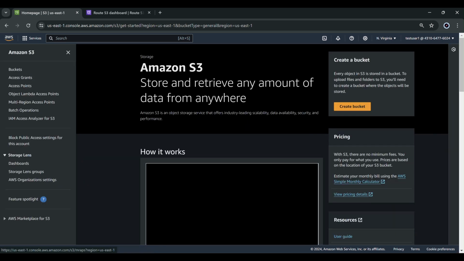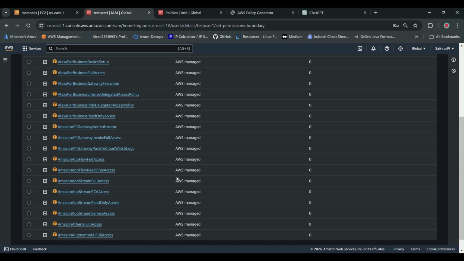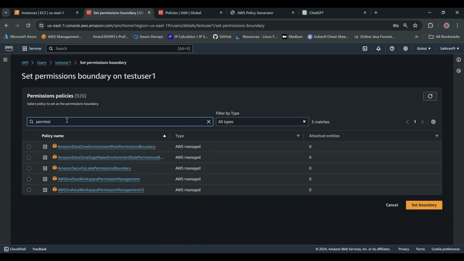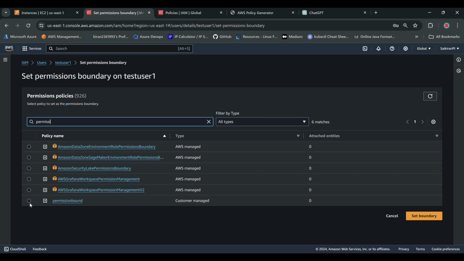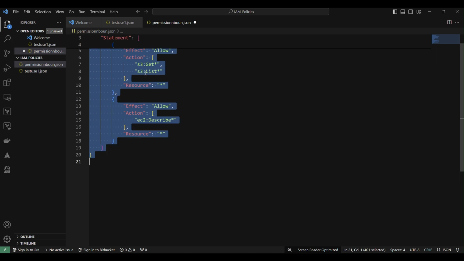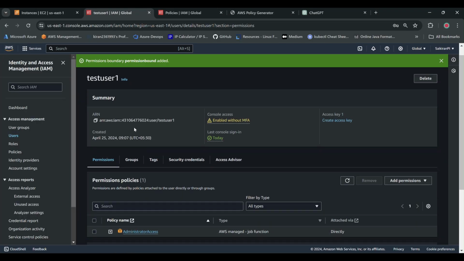Okay, now if I restrict it, see guys properly, I'm going to restrict it with permission boundaries. Refresh here, or else your policy will not be visible. Yeah, here it is. In this permission boundary, what we have given is only to allow EC2 describe, and only to list S3 buckets. Correct. Now I'll click on set boundary.